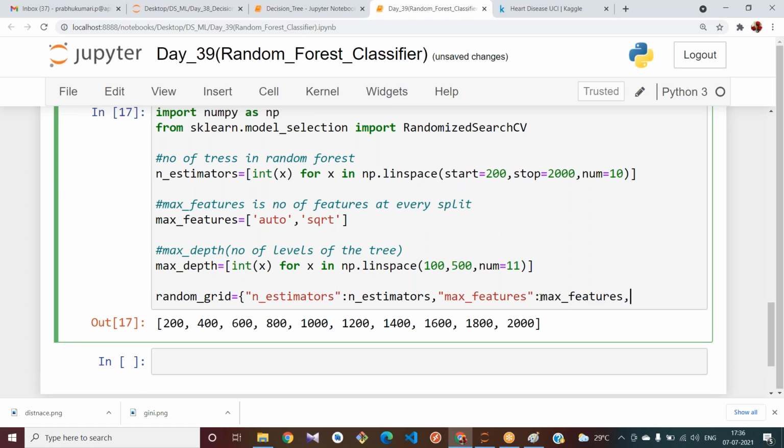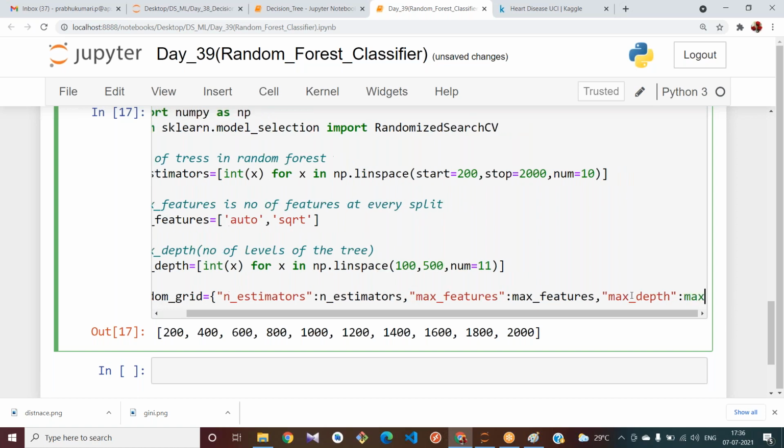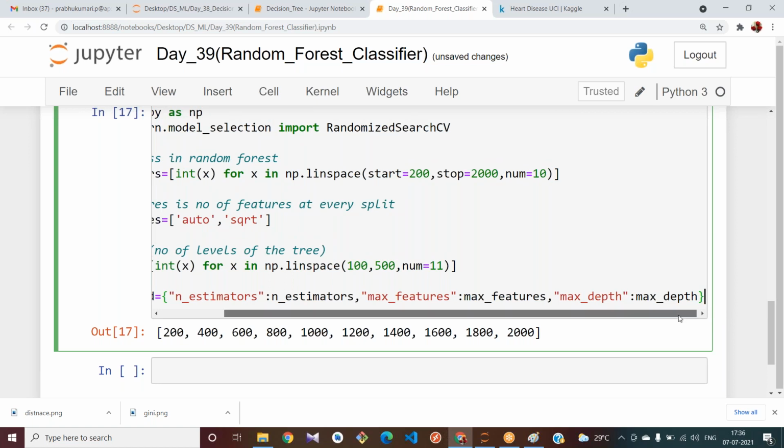Max_features. You can also take the other parameters also. For now, I am taking these parameters. Max_depth. Max_depth. So in this way, I have created one dictionary.